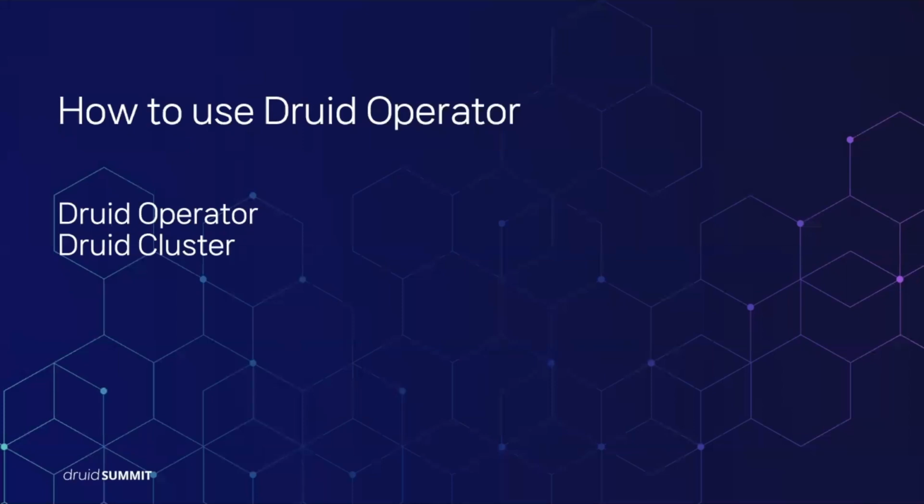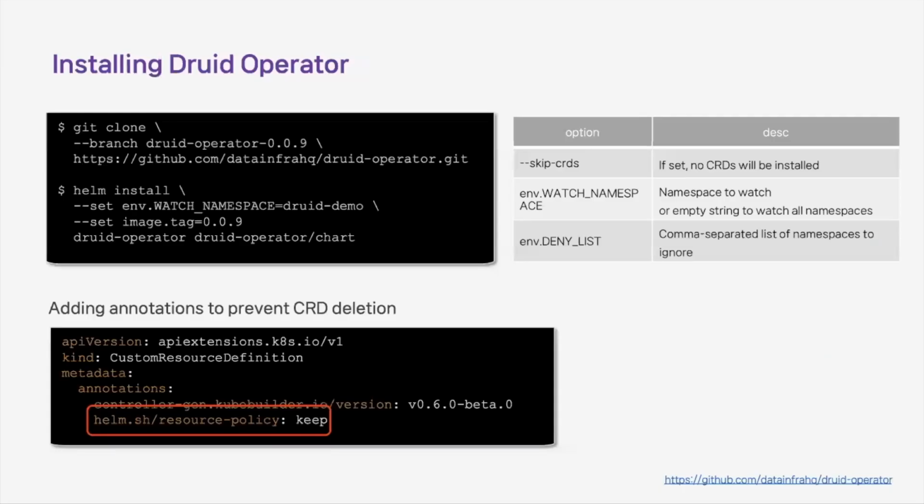Now, let's briefly outline the migration process using the Druid operator and then proceed with a demo. First, we begin by installing the Druid operator. The latest version is 1.2.1, but we will proceed with the version we used at the time of migration.